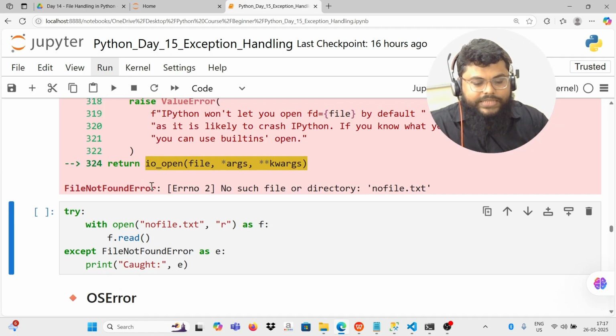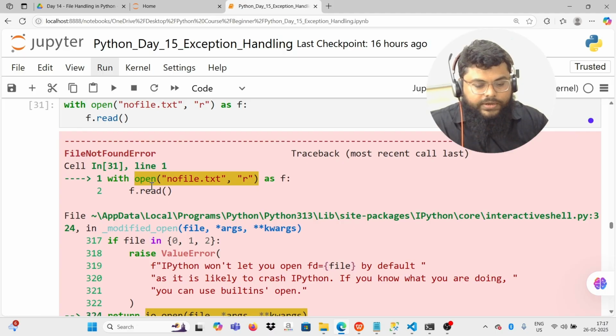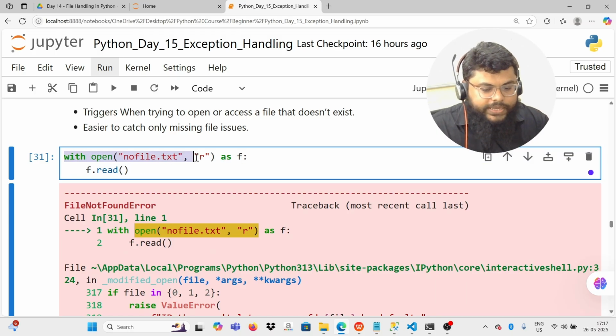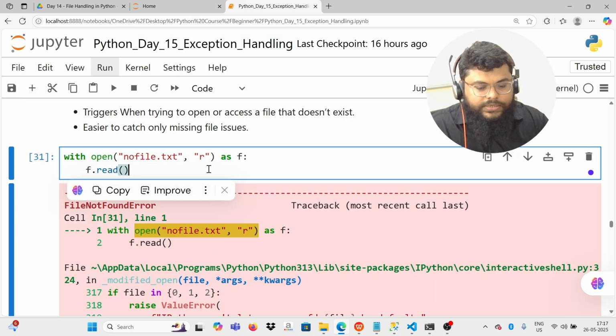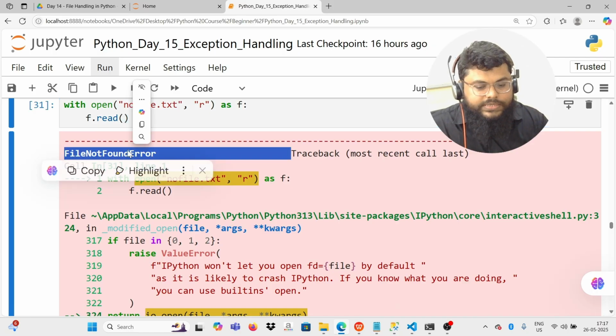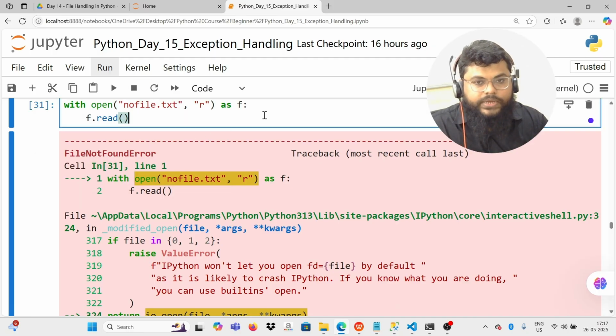Okay. Now let's catch the file not found error directly. So here I have run my program with open file, no file.txt, and I'm trying to read the file. The file does not exist in my system, so it raises an exception of type file not found error.